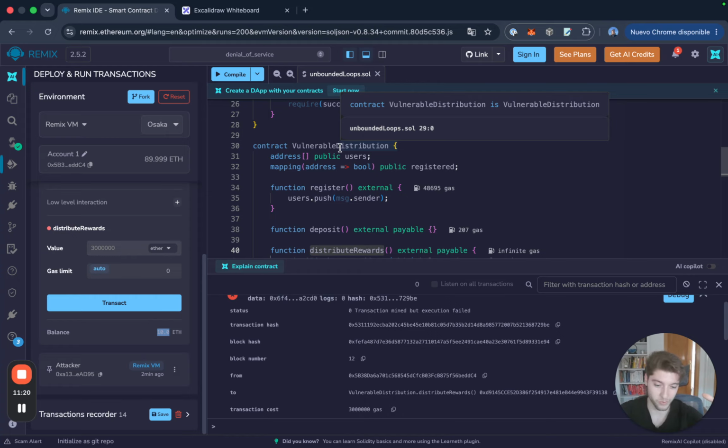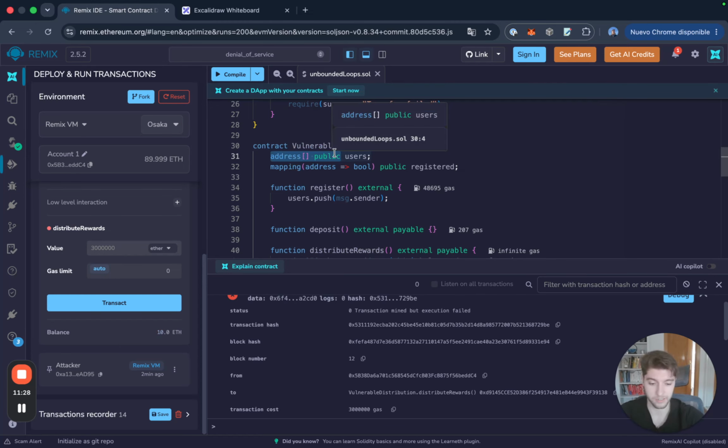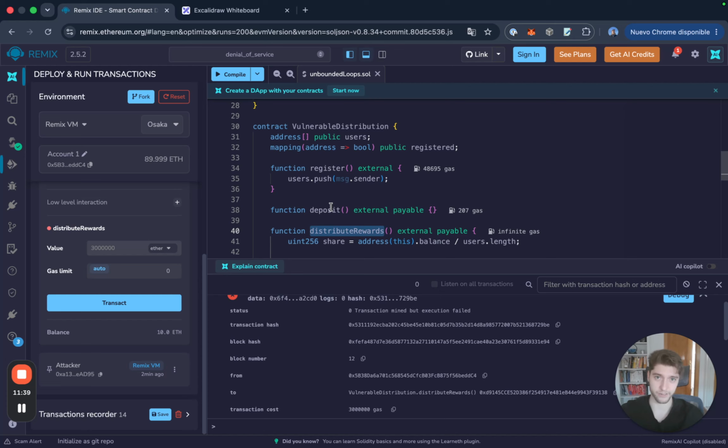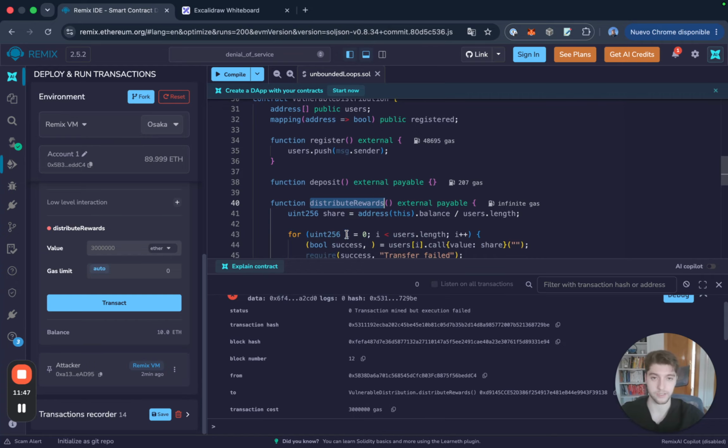It is not what we want, and we have got no way right now of getting rid of addresses in this address array. We cannot call this function anymore because the attacker has made the users array so large that every time we try to call the distribute rewards function, it's just going to run out of gas.